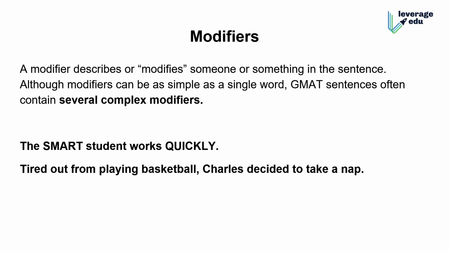Any phrase in a sentence will qualify as a modifier. We understand modifiers better as adjectives and adverbs. We are more well versed with these words. So now understand that anything which is acting like an adjective or an adverb is a modifier.